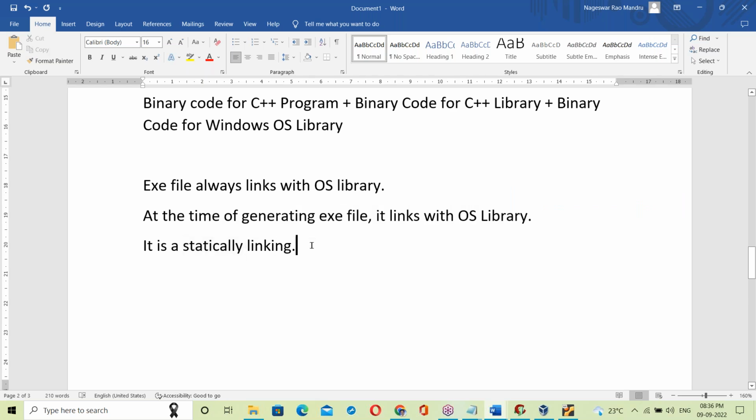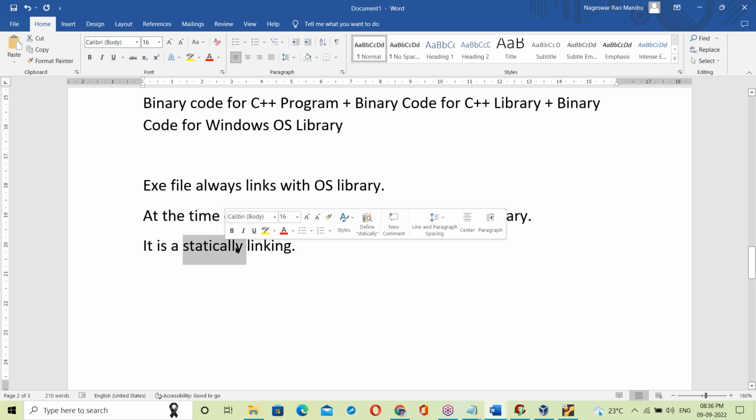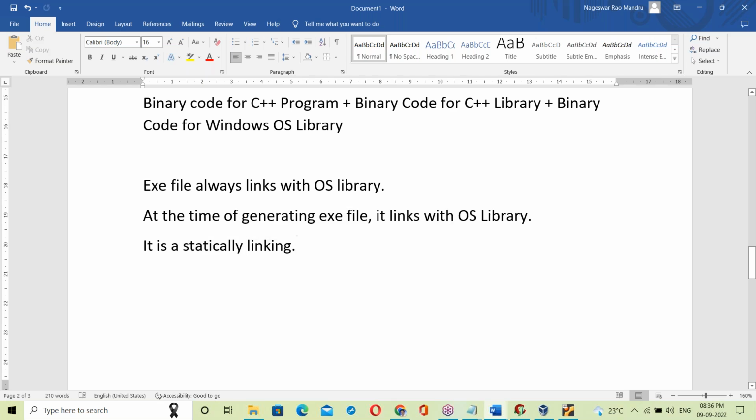Once linked, that link never changes. Okay, now this is about the exe file.